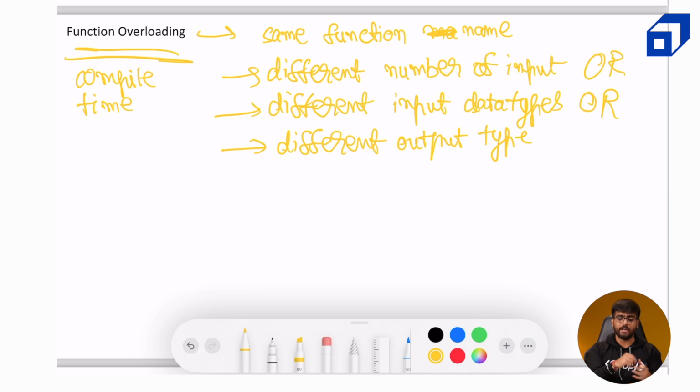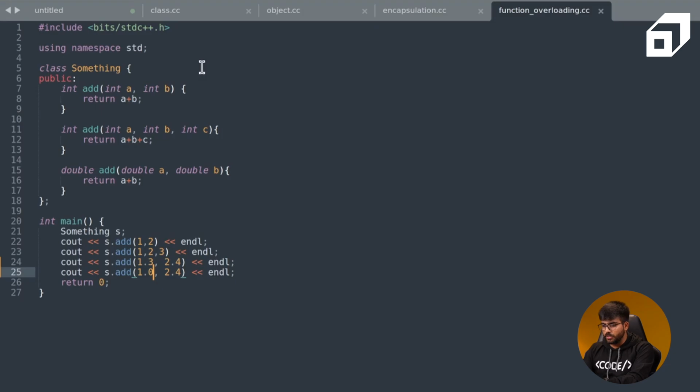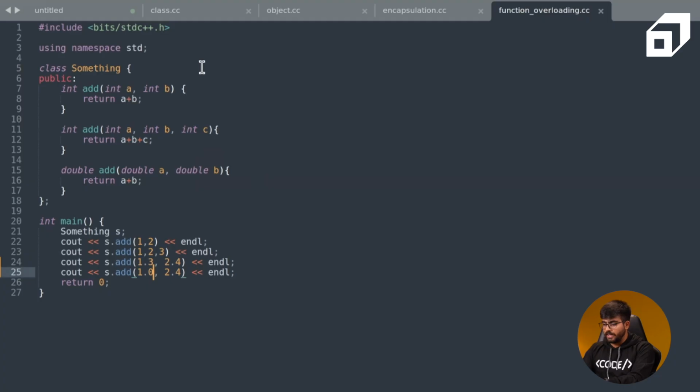Now we have already taken a look at an example of function overloading, which was the add function. So now as we can see that the compilation is successful, we can just try to execute the code, and probably it would take the fourth definition as double, and the output for that should be 3.4. Okay, so it knows what function definition it should be binding to. And for example, instead of 2.4, if it was 2 itself, then it becomes the first function call itself. So there is no meaning of replicating that thing.